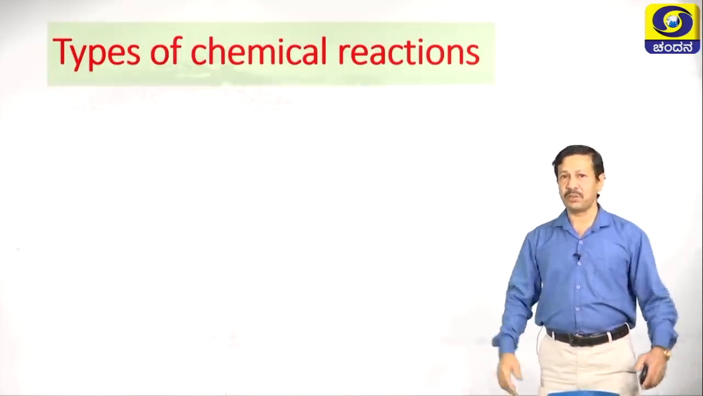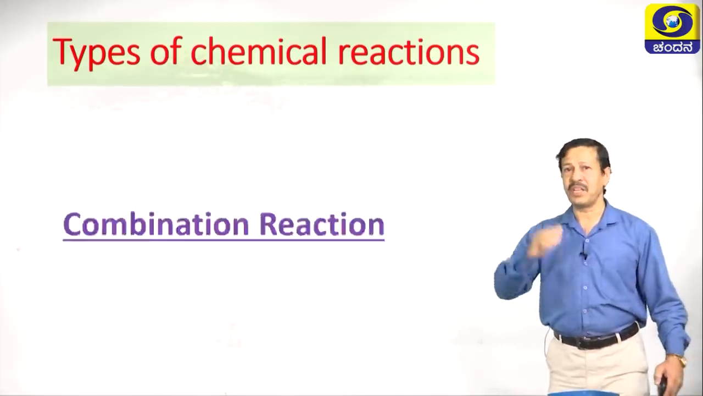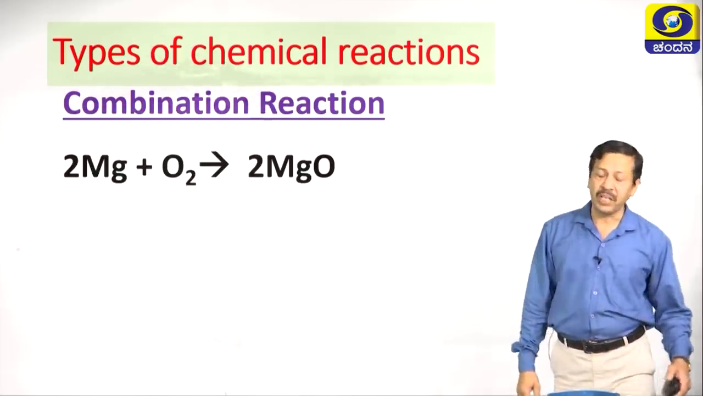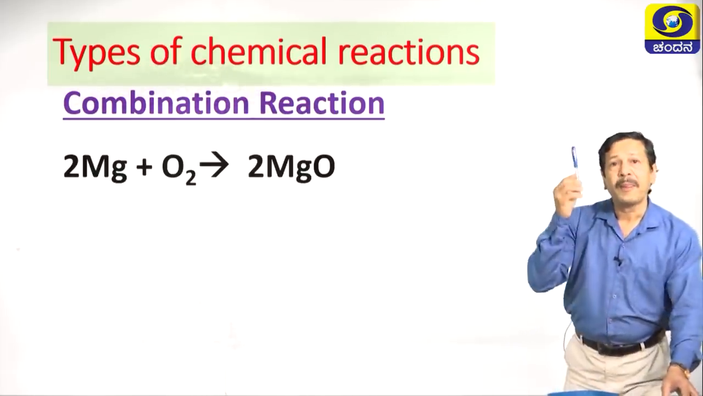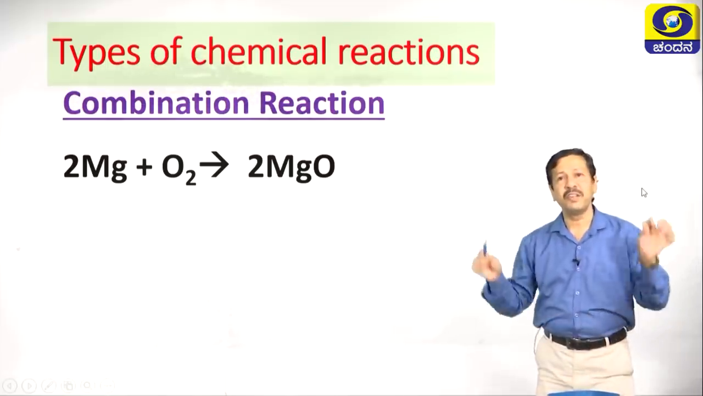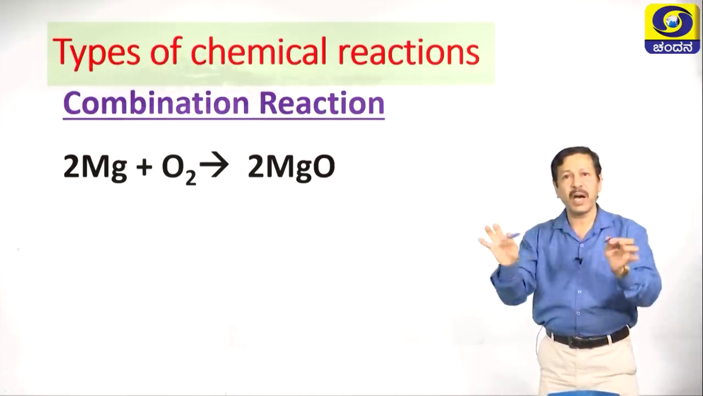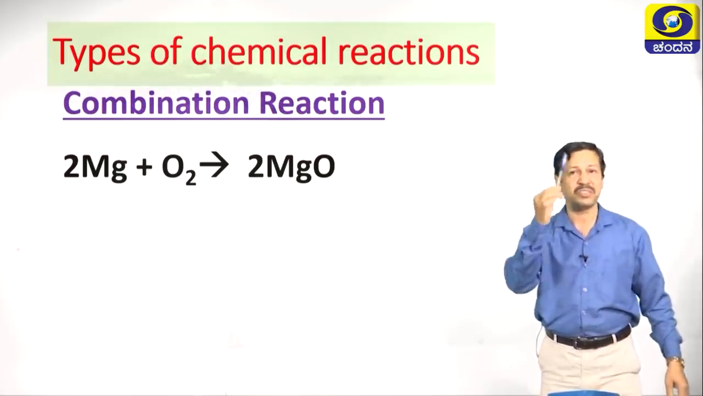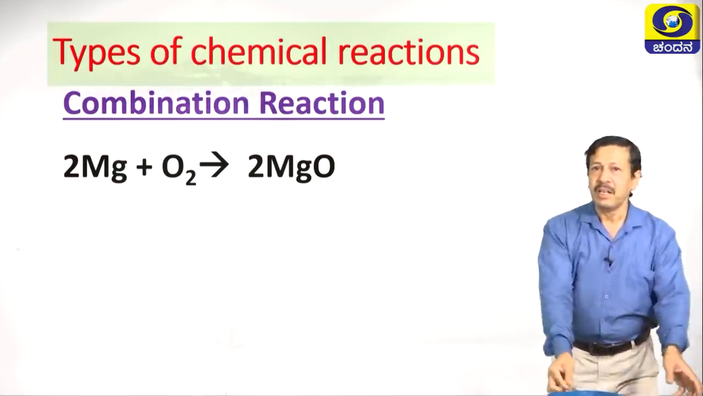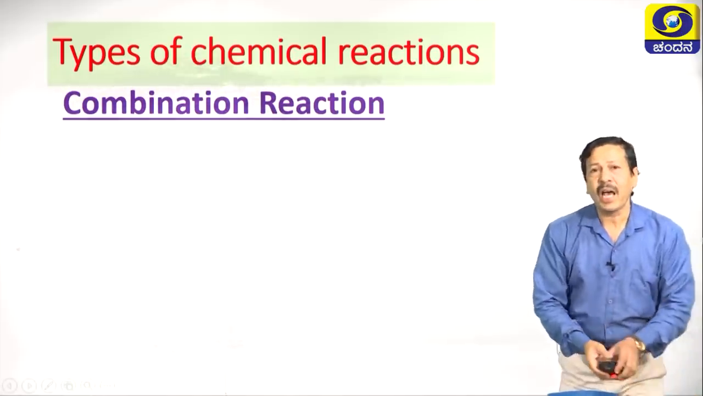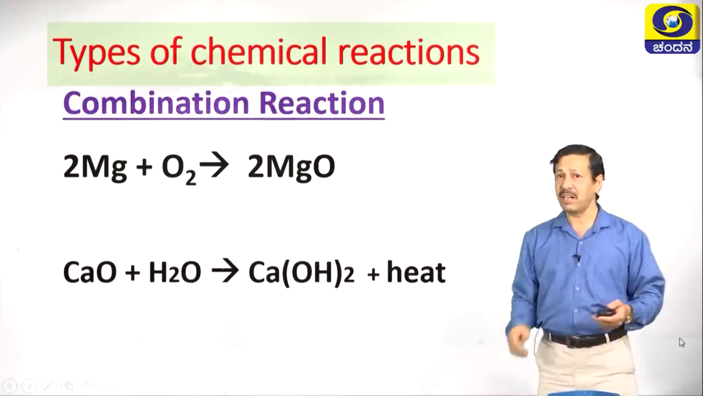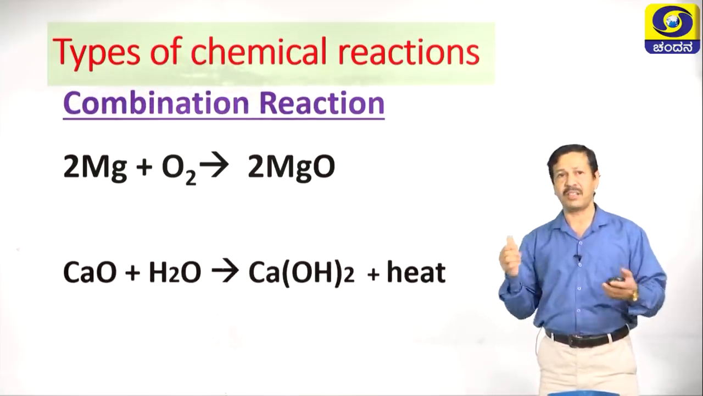Now let us move on to different types of chemical reaction. The first one is combination. What do you mean by combination? When two different things, here you have two reactants, combine to form a single product, then you call this combination. Very simple. Similarly, we have many such reactions listed in the textbook. You can learn and understand them.